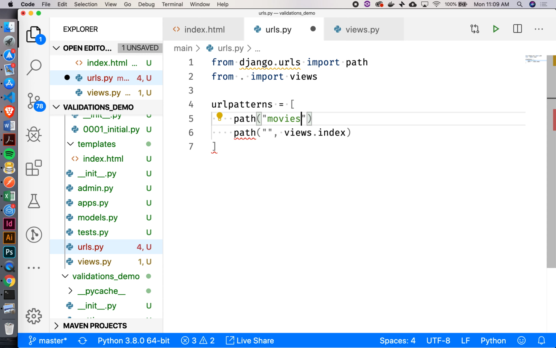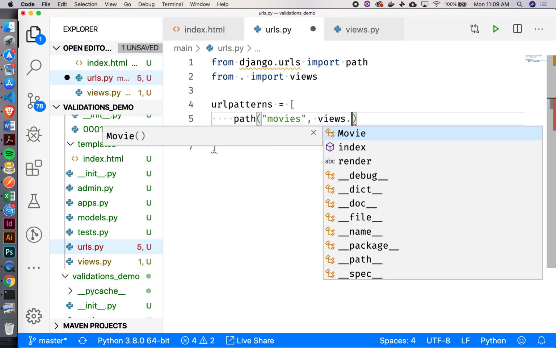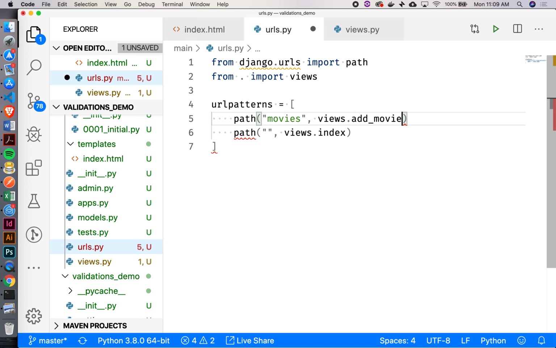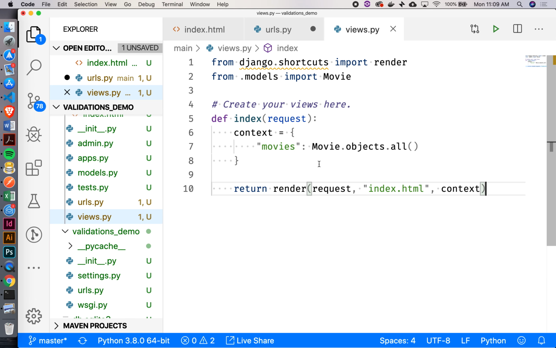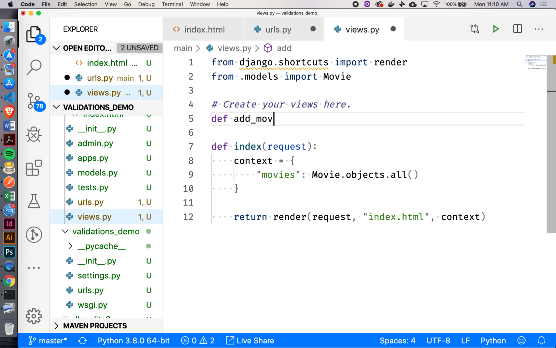movies, like that. And we'll say the views is going to be, I'm going to call it something like add movie. Now, before I save this file, I'm realizing to myself that I don't yet have this method, right? I don't have that function. So let's go build it. All right. So let's go back to our views here, and let's create an add movie function. Add movie. That's going to take in the request, right?